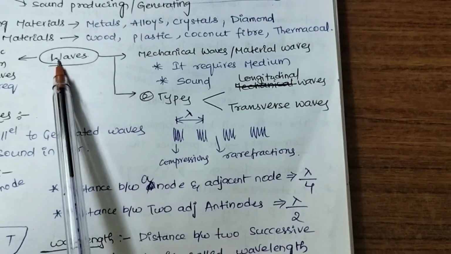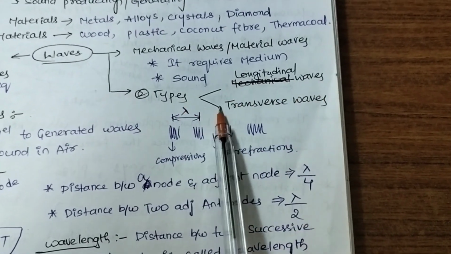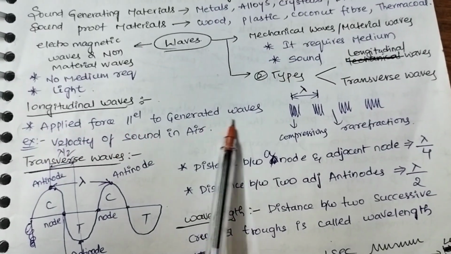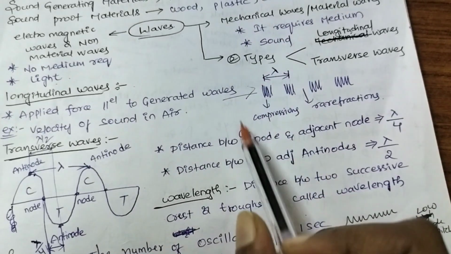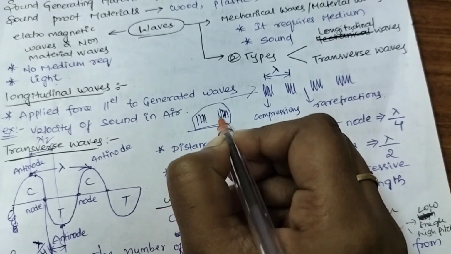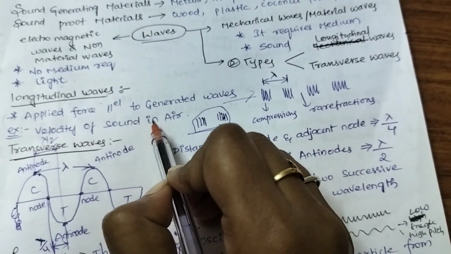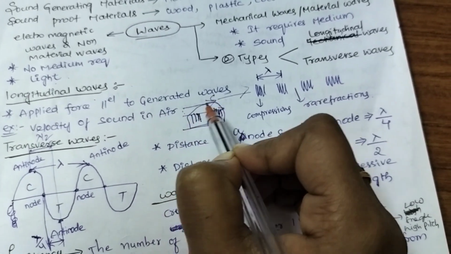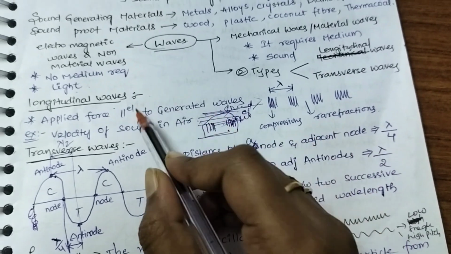Mechanical waves are of two types, which are longitudinal waves and transverse waves. Let us see the longitudinal waves. When the applied force is parallel to the generated waves, then this is called a longitudinal wave. Which is the example of longitudinal waves? Velocity of sound in air. When the sound is traveling parallel to the air, sound and air traveling parallel to each other, then it is called a longitudinal wave.